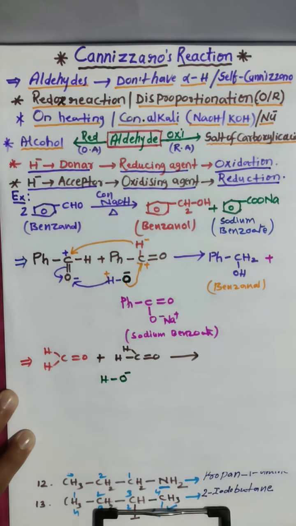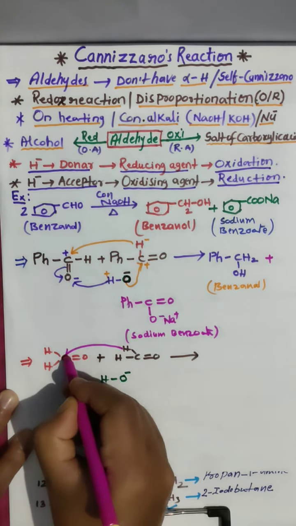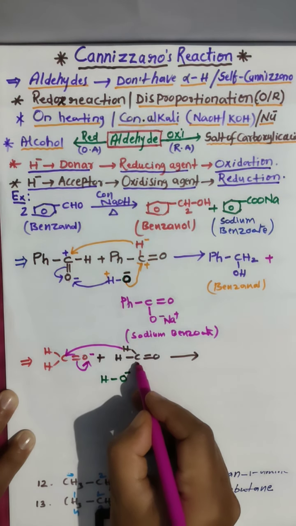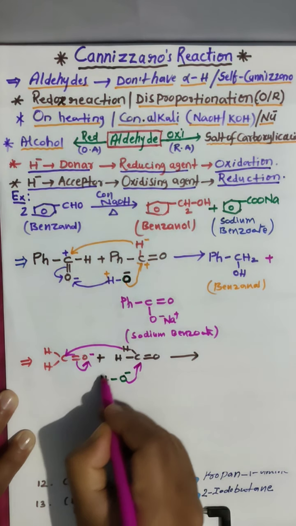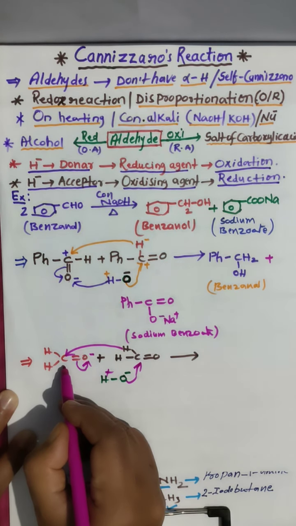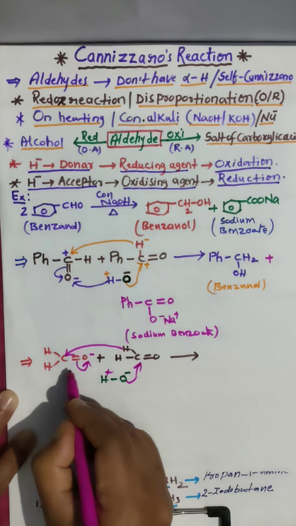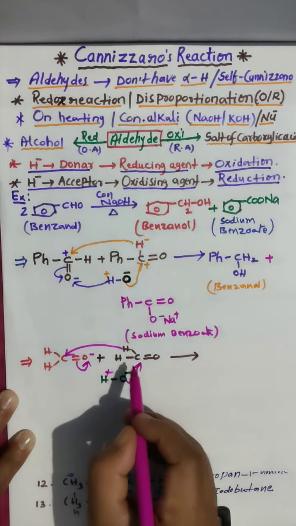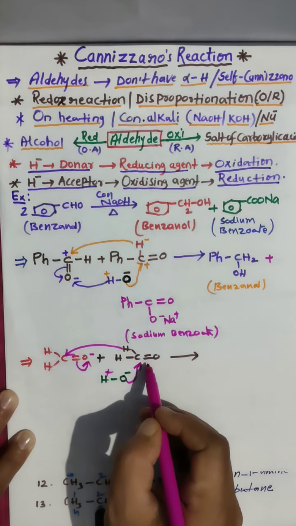This is minus. What we did? This hydrogen will go to here, and this minus shifting to here. When valency is free here, this will attack here, and this will be plus. Here vacancy is there. This is shifted now. So this hydrogen will bond here. Clear? So one hydrogen given by OH group, one hydrogen given by formaldehyde.